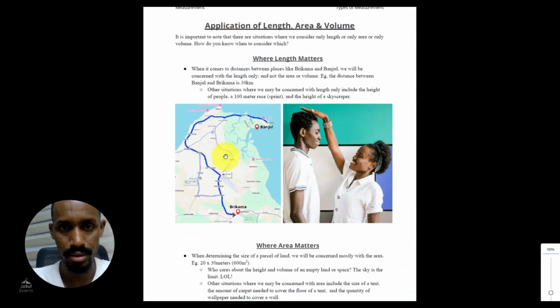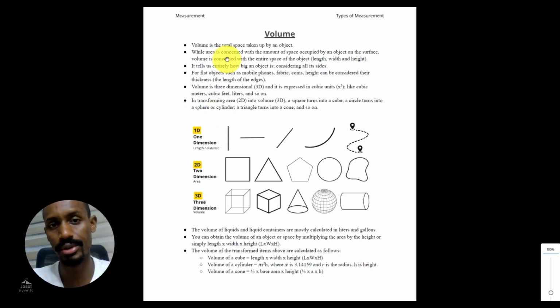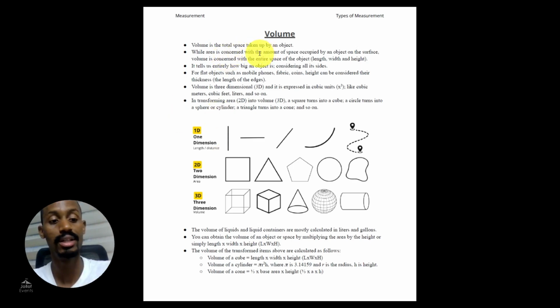Volume is the total space taken up by an object. When you are talking about how big this thing is, sometimes you want to know how big it is to know what you can fit in there. Remember, when it comes to area, you are only talking about this side only, or this side only. But now we are talking about the entire cylinder, so that you can know the amount of beans you can put in there.